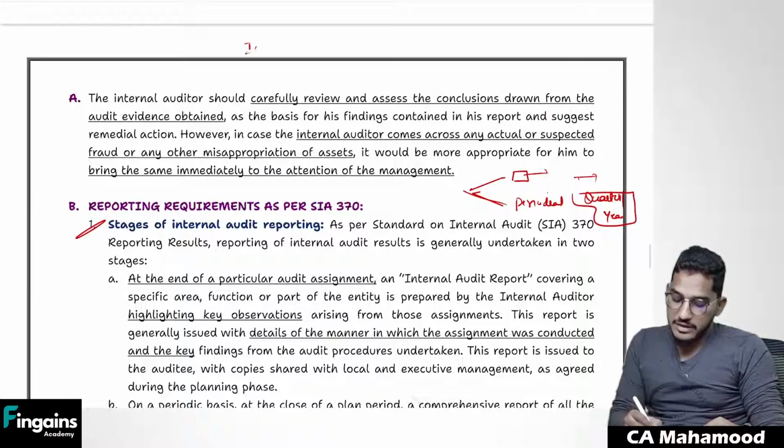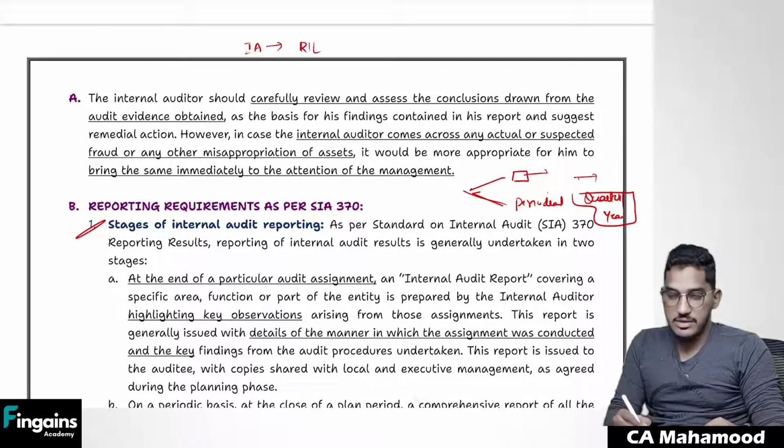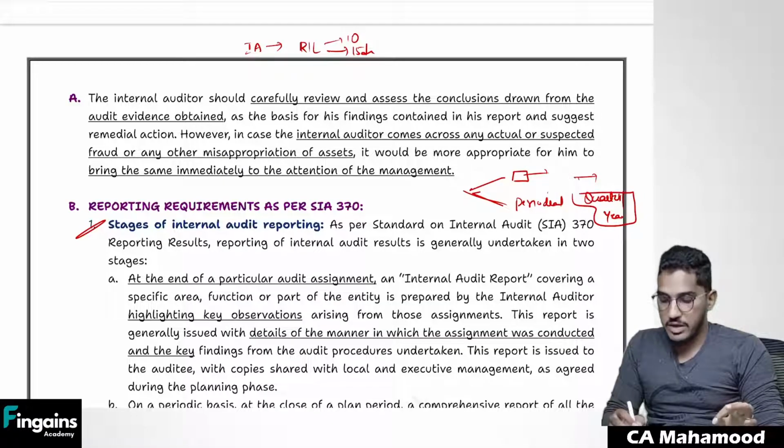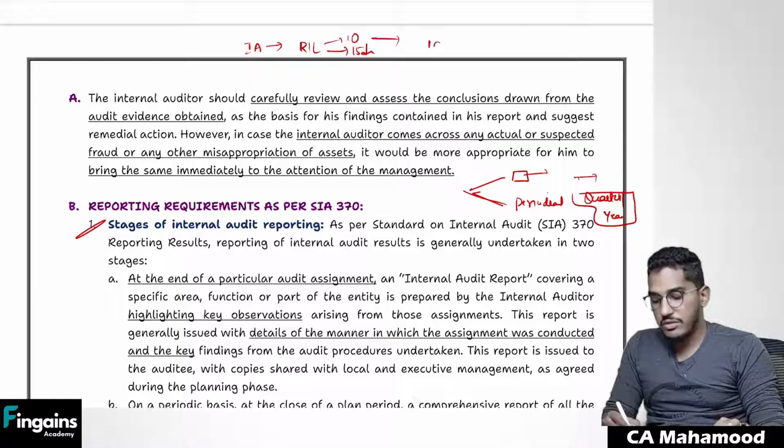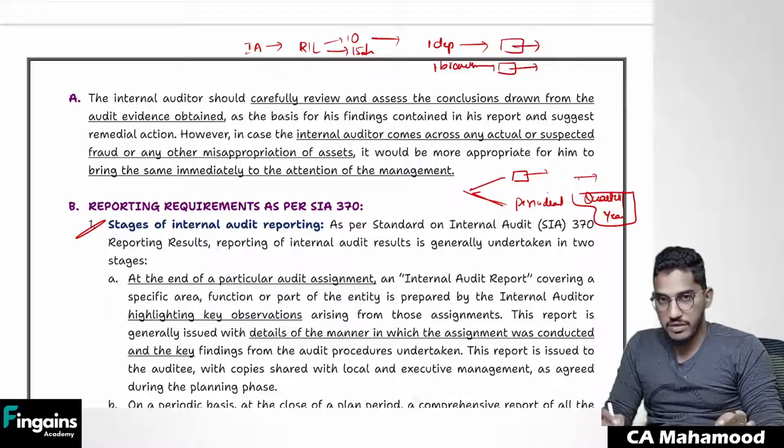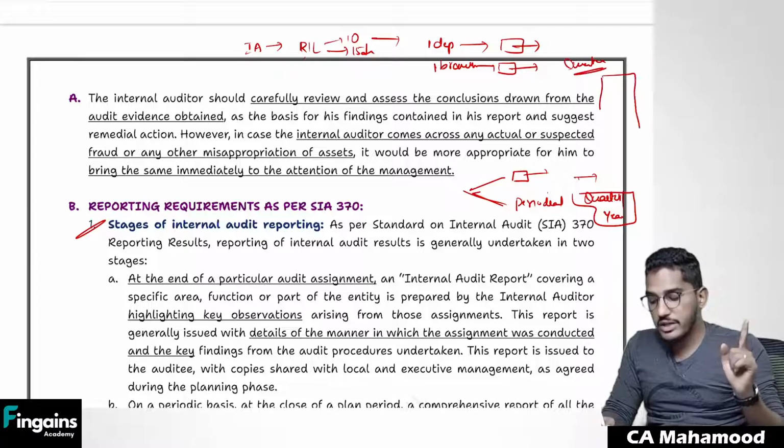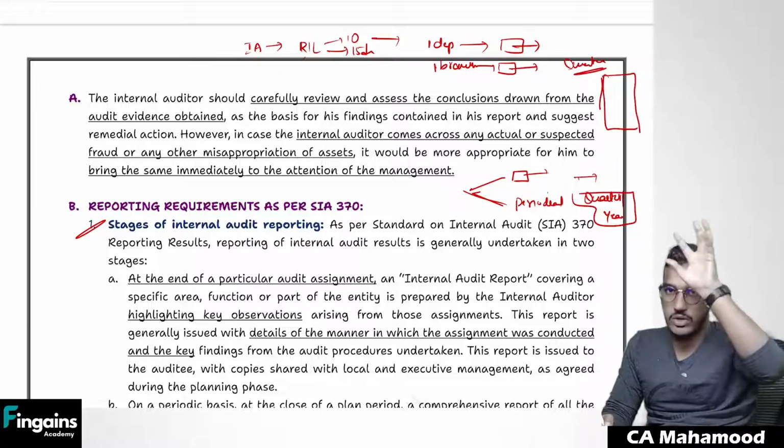For example, say internal audit is happening for Reliance Industries Limited. It has 10 branches and some 15 divisions which are required to be audited. Once the internal audit of one department is done, a separate report will be given. Once the internal audit of one branch is done, a separate internal audit report will be given for that branch. Like this, as and when each task is completed, a separate report will be given. In addition to that, after the completion of the entire audit, for example if in one quarter the entire internal audit got completed, then at the end of this quarter a consolidated audit report will be given for the entire audit process.